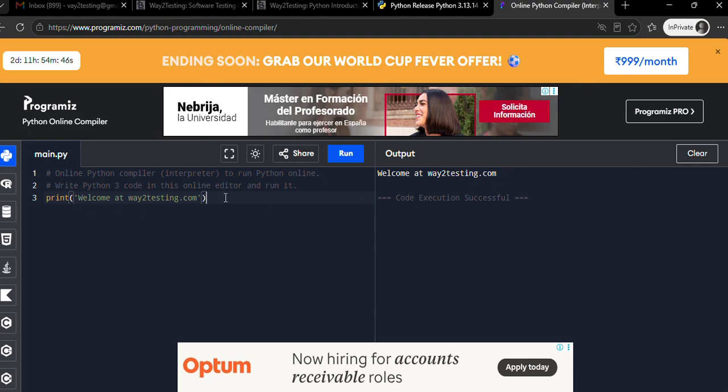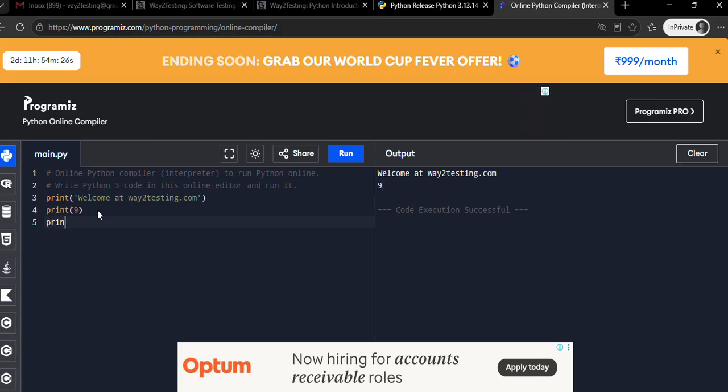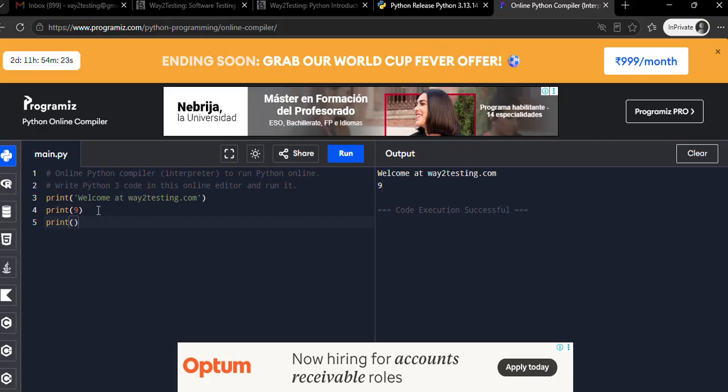In the same way, if you want to print a number, then do not use double quotes. Simply put any number and it will print that number as well. This is a very simple thing that I have shown you. One more thing: suppose you want to perform some operation while printing, like 10 plus 2. It will first add internally, then print. You can see it added 10 plus 2 to become 12, and printed it.